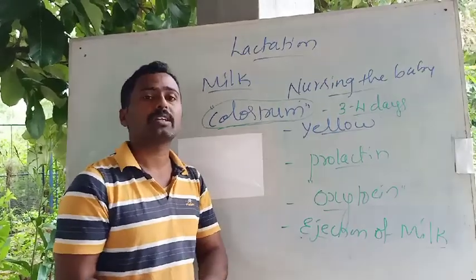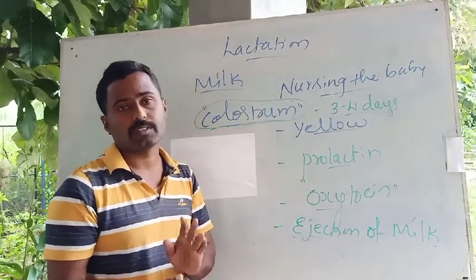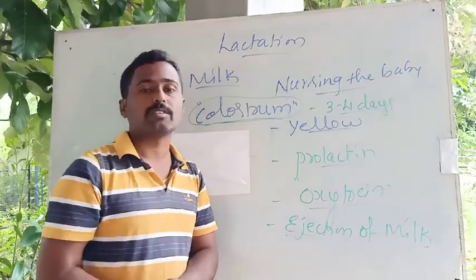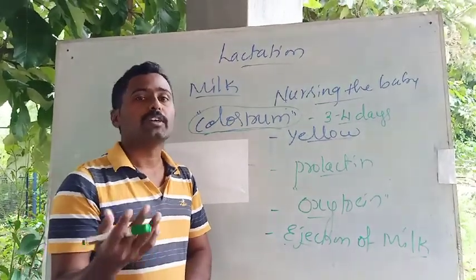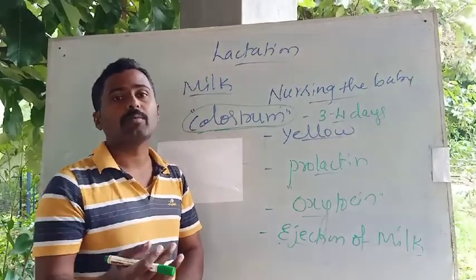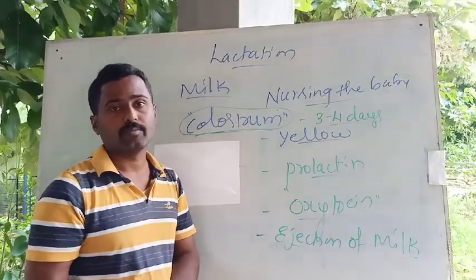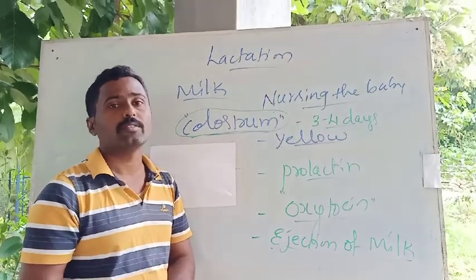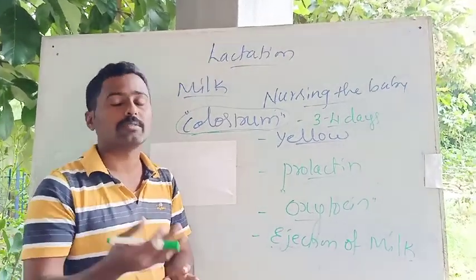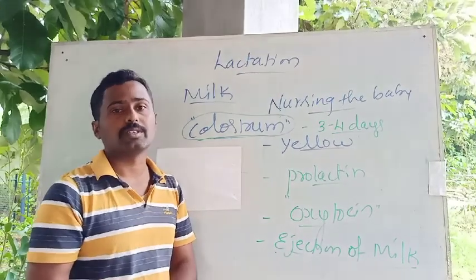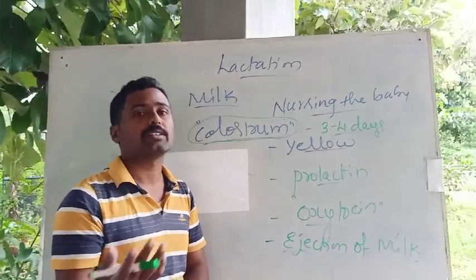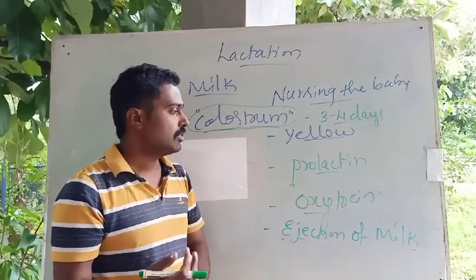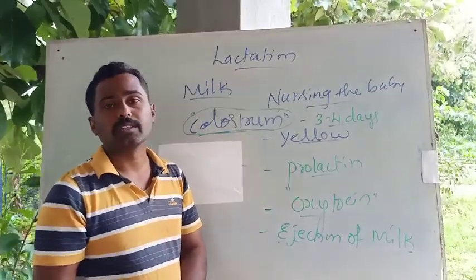Sometimes a schematic representation will be asked, like spermatogenesis or oogenesis. And mainly 1 mark questions will be asked, such as why ovulation takes place on the 14th day, or why the fetal ejection reflex, the normal parturition, doesn't take place. Why is oxytocin very much necessary for parturition? Such questions will be asked, and sometimes you may be asked to mention the hormones secreted by the placenta, like relaxin, HCG, and human chorionic somatomammotropin. These kinds of questions will be asked in this chapter.